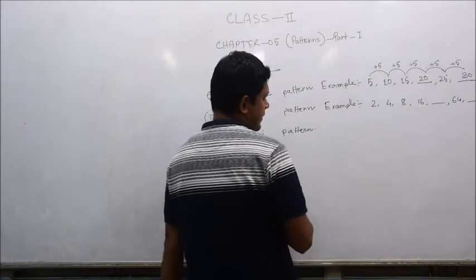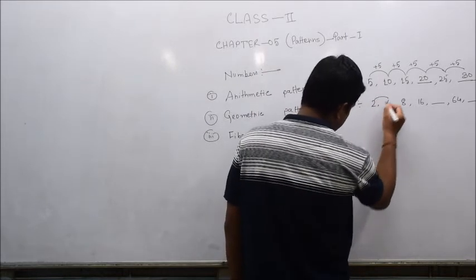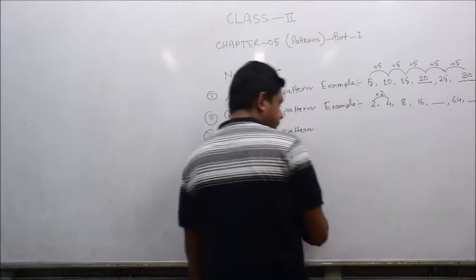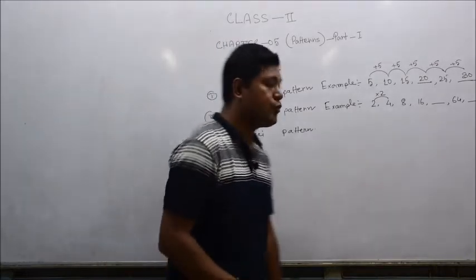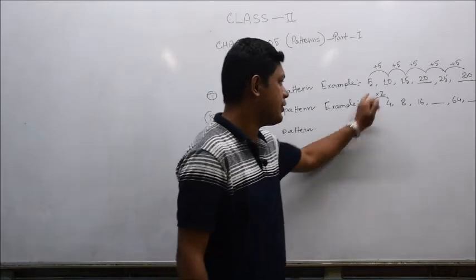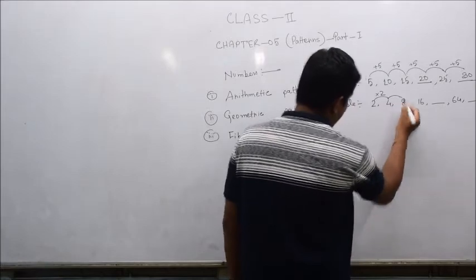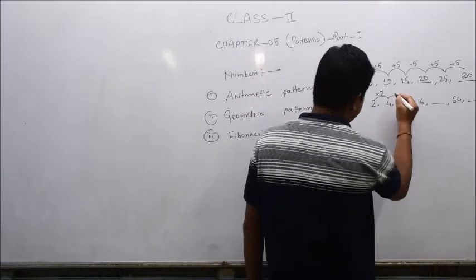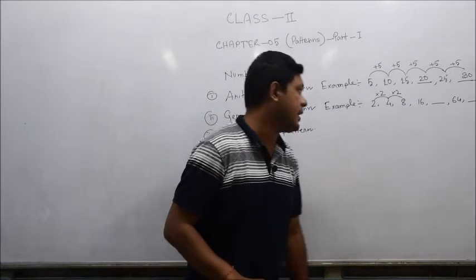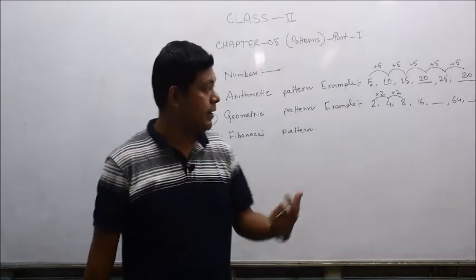The logic behind it is, if we observe carefully, we can see the numbers 2 and 4. Whenever we recall the table of 2, 2 ones are 2, 2 twos are 4, isn't it? 2 twos are 4, that means 2 into 2 becomes 4. Again the table of 4, 4 ones are 4, 4 twos are 8, isn't it? That means each previous number is multiplied by 2. 2 twos are 4, 4 twos are 8. So this way the pattern is growing.